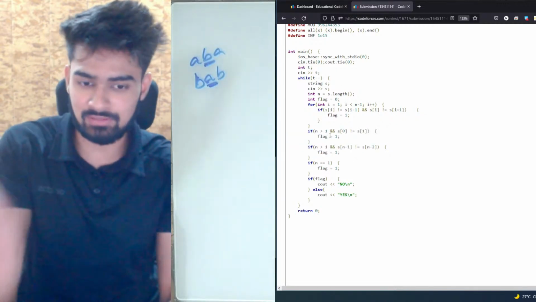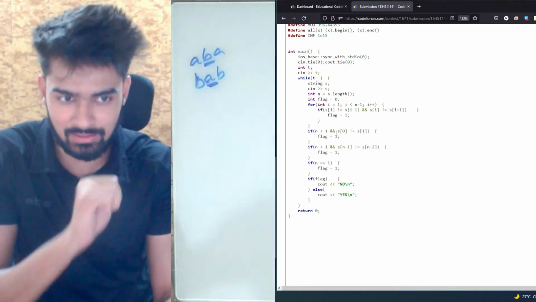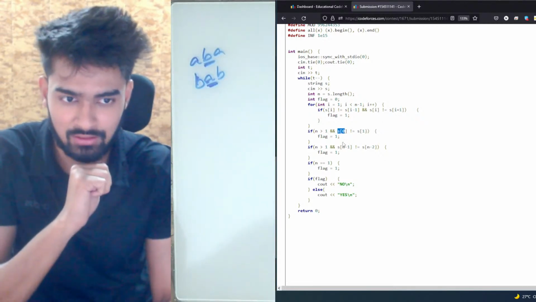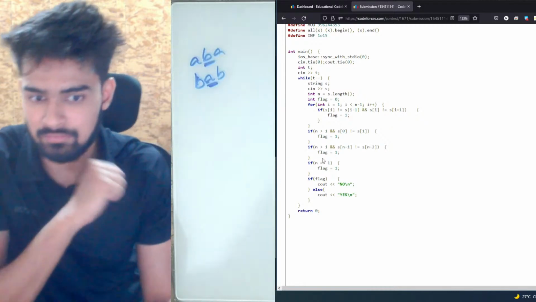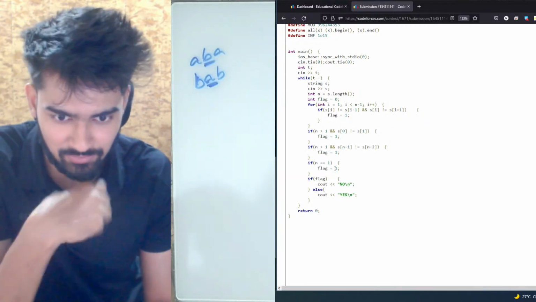What if it's the very first element in the string which is wrong? Then I just need to see if it is not equal to s of 1, and the same for the last index as well. And there is also one case: if n equals 2, you just make flag equal to 1.